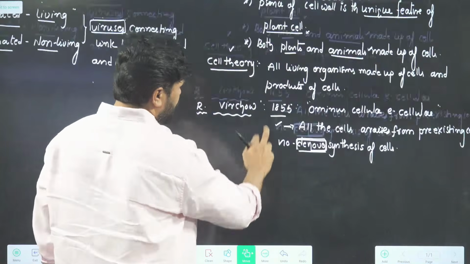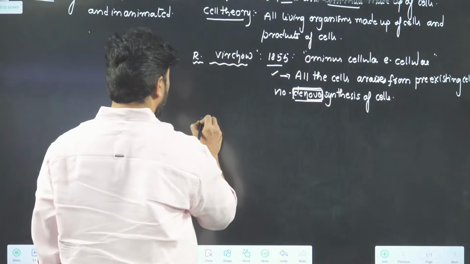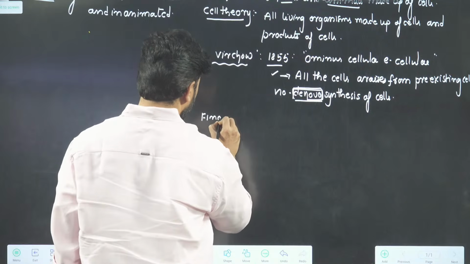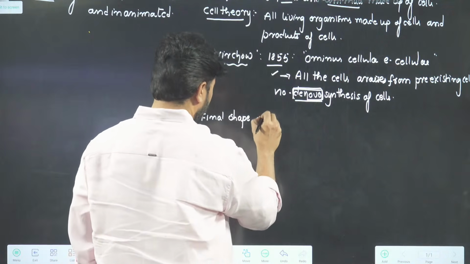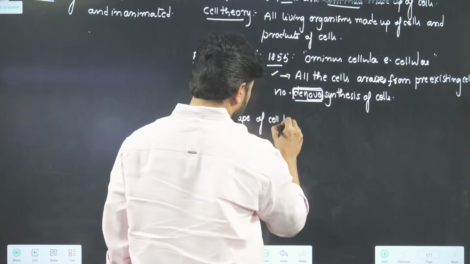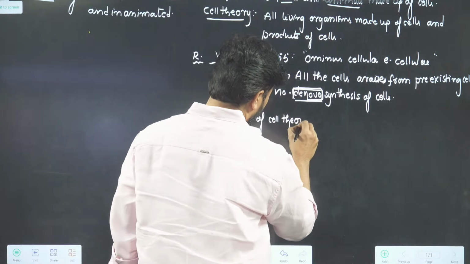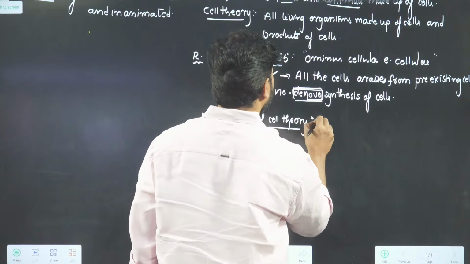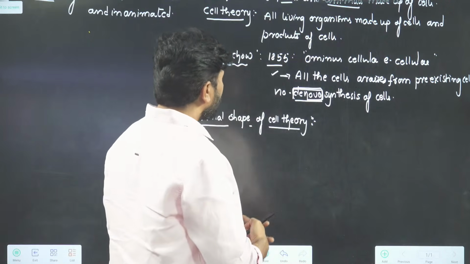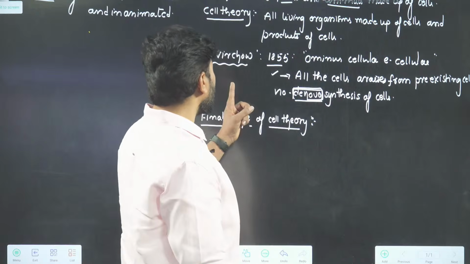With that, there is a final shape of cell theory. What is this final shape of cell theory? The final cell theory was given by Rudolf Virchow.